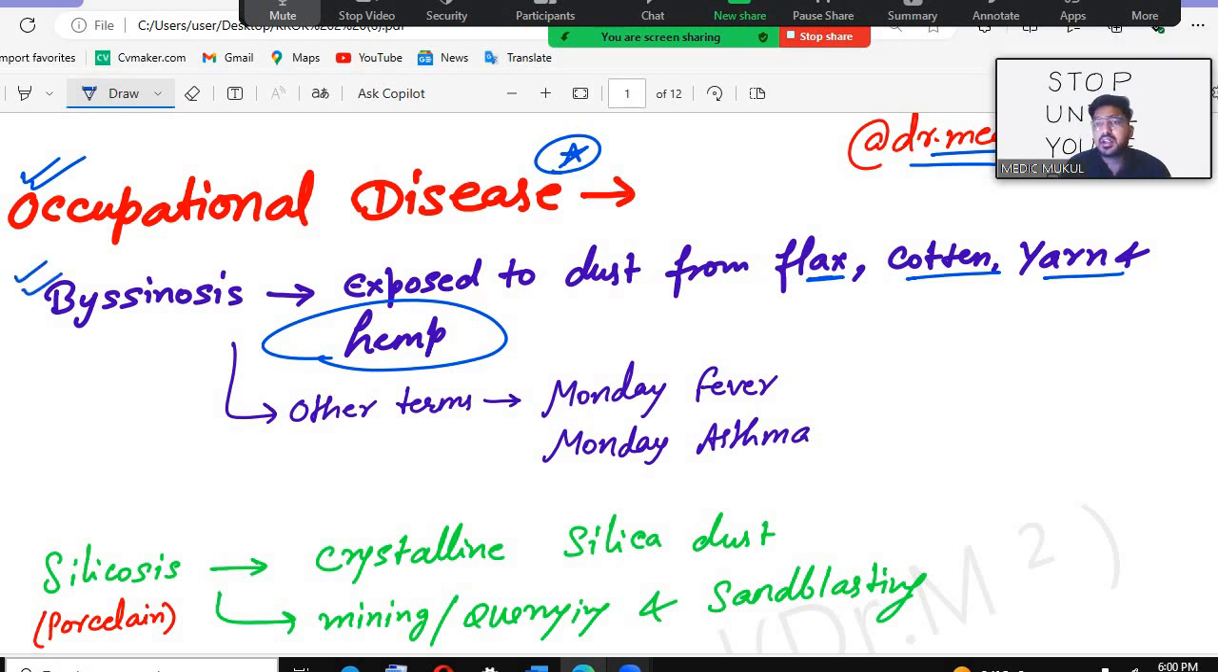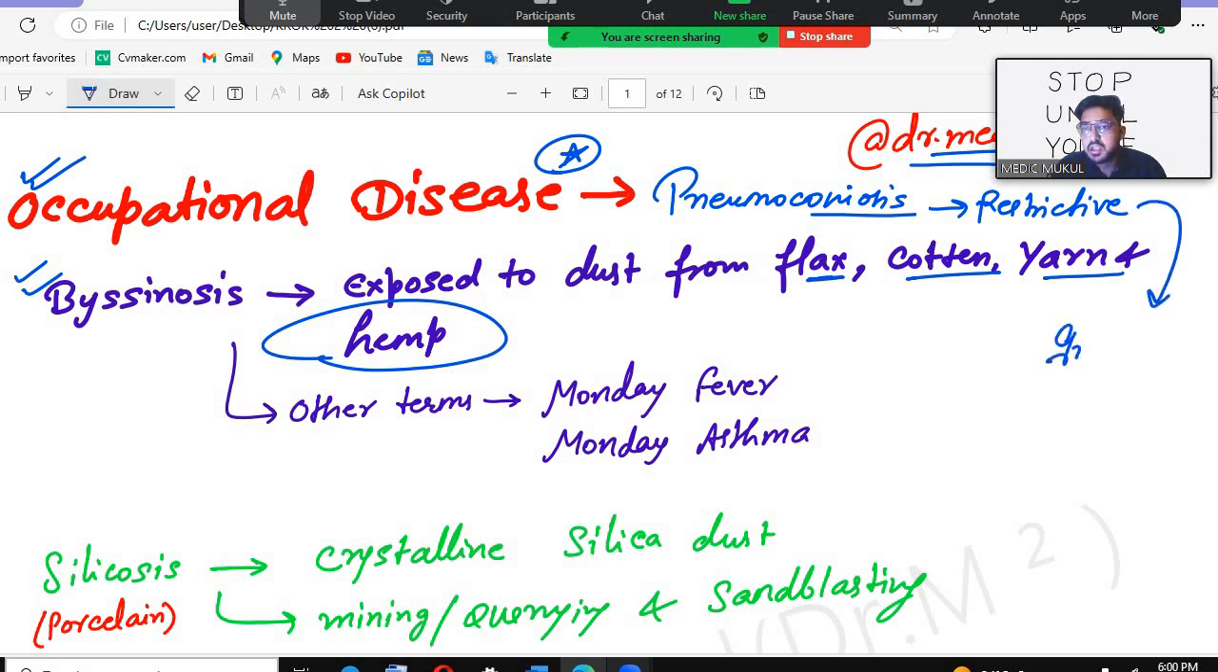All these occupational diseases we give a common terminology, that is pneumoconiosis. Can you tell me what pneumoconiosis is like? Is it restrictive or obstructive? It is restrictive, okay? Restrictive lung disease. What happens in restrictive lung disease? Inspiration is affected and expiration is affected, okay? That you need to remember.